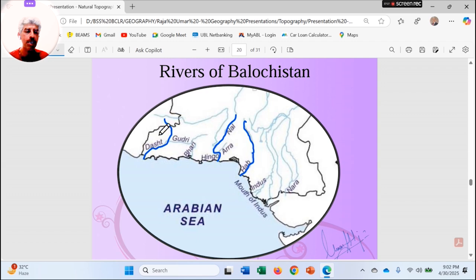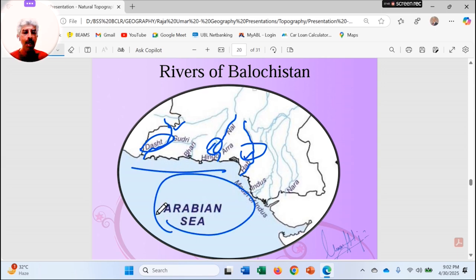That is the Dasht River. It enters Pakistan from the Iranian side, flows southwards and falls into the Arabian Sea. So these are the prominent rivers of this region, that is the Dasht, Hingol and Hab. So they can be asked in labeling. And these rivers of Balochistan fall into the Arabian Sea.